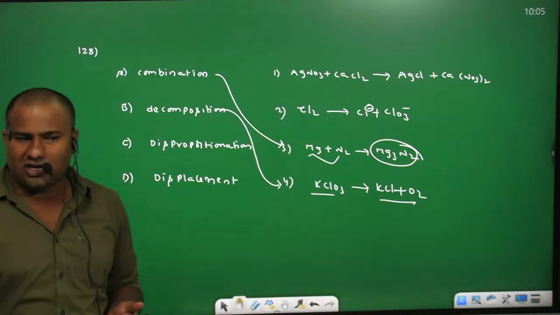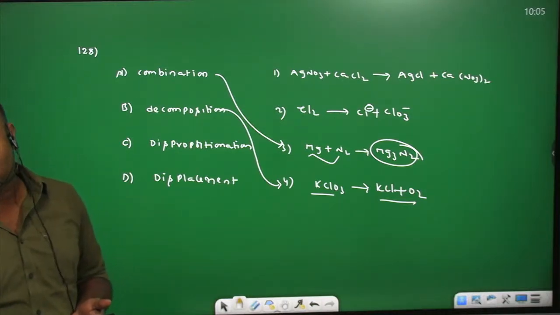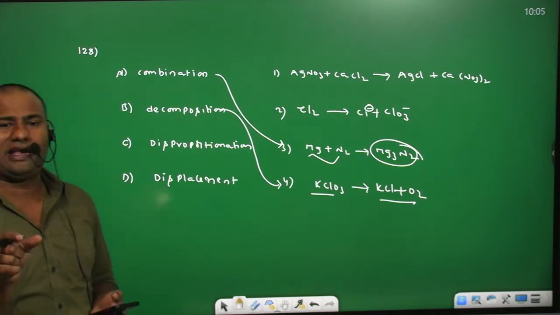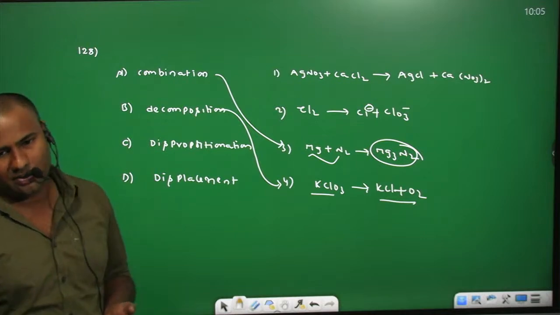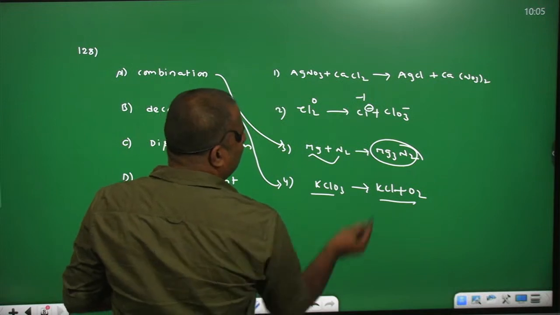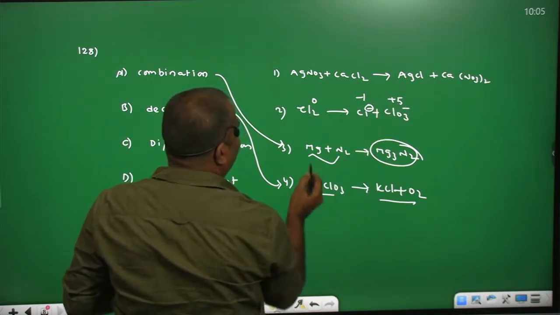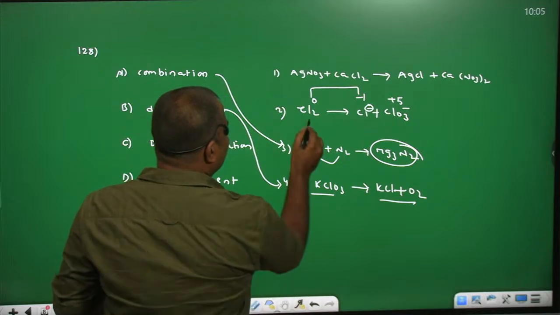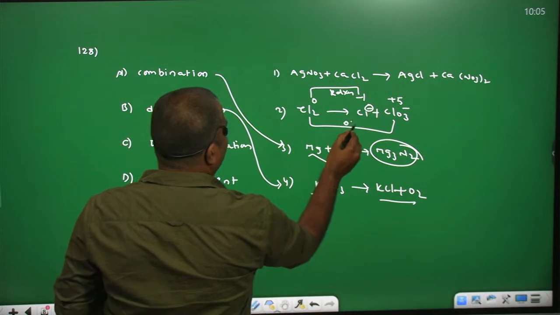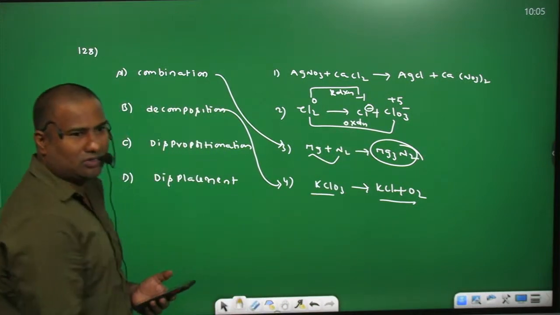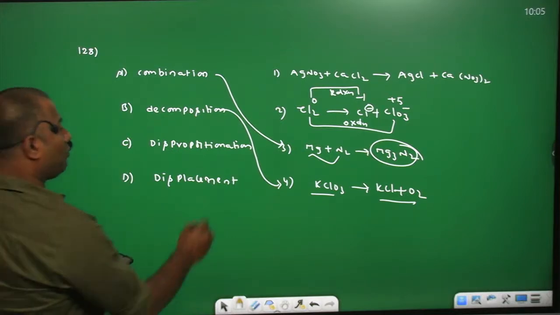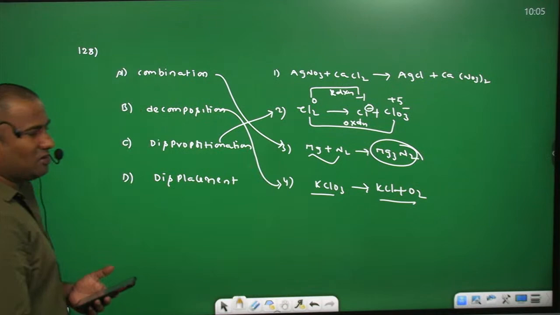Then coming to disproportionation. Disproportionation is a redox reaction in which a single element is involved in both oxidation and reduction. Here the oxidation number of chlorine is 0, here -1, and here +5. The 0 to -1 decreases, the 0 to +5 increases. This is reduction, this is oxidation. The same element involved in both oxidation and reduction is called disproportionation. So you can go with the second option.